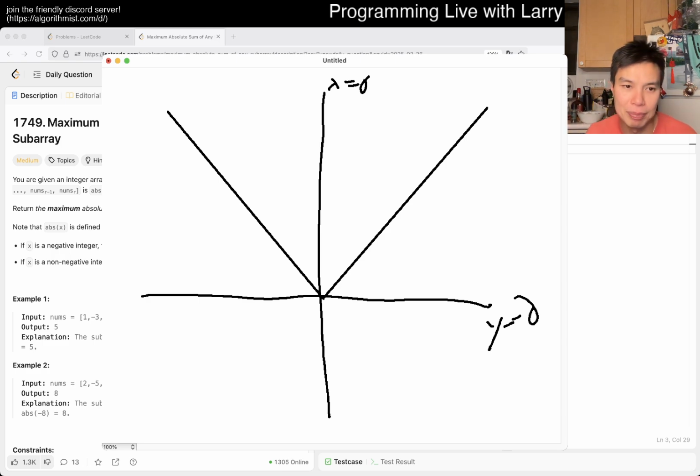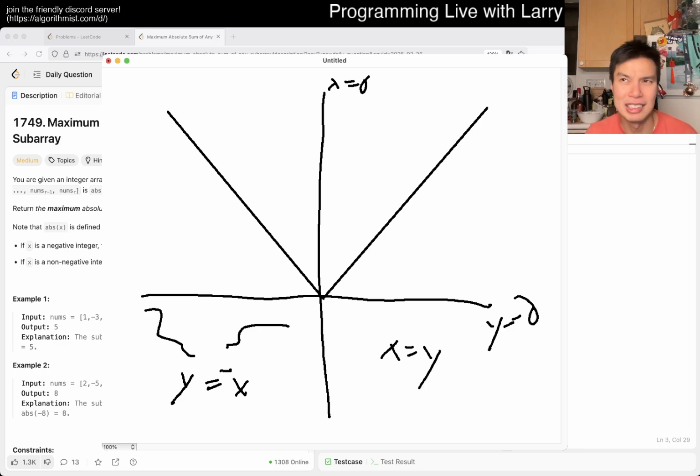You basically have two functions, right? You have y is equal to negative x, and then you have x is equal to y. Or maybe I don't know what the convention is. I guess the convention is y is equal to negative x is fine. Maybe negative y is equal to, whatever, same thing, right?